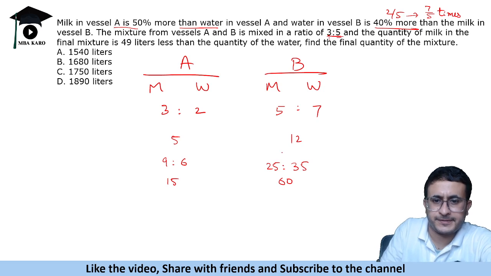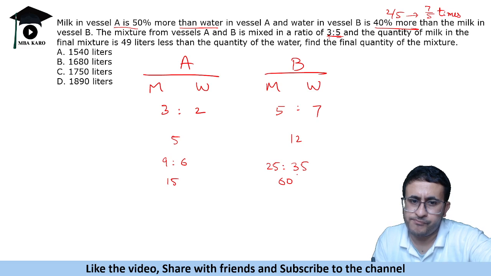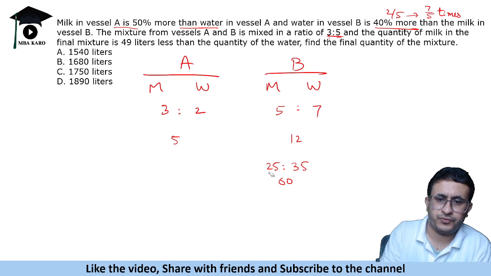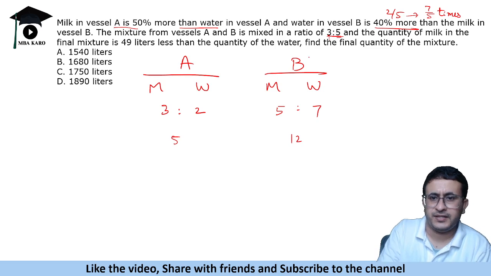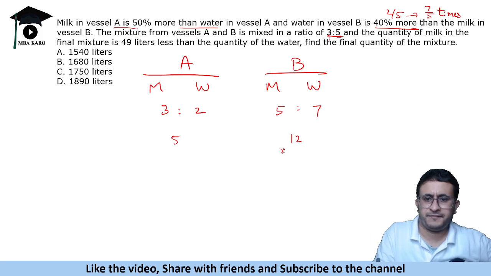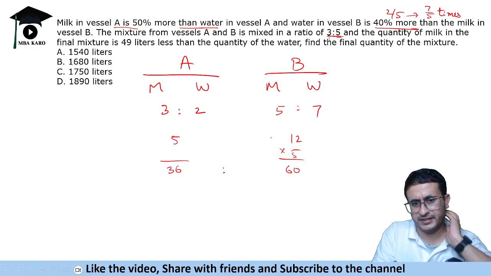3:5 में मिक्स करना है, राइट? And you can take the fraction here, because the ratio 3:5 में करना है. So make it a multiple of, see this is 3:5 करना है. So if we take 3 times of it and 5 times of it, so if 5 is 60, okay, we will make it 36. Okay, 36:60, so that we can get a quantity.